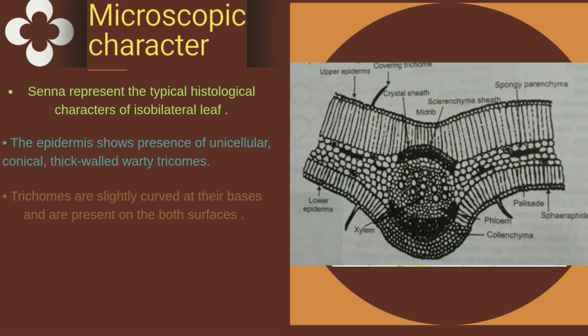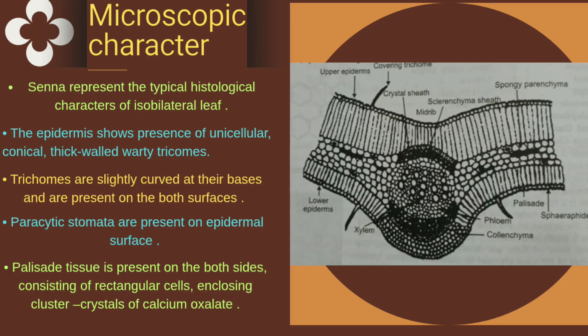Next is the microscopy of senna leaves. Senna represents the typical histological character of an isobilateral leaf. The epidermis shows the presence of unicellular, conical, thick-walled, warty trichomes.